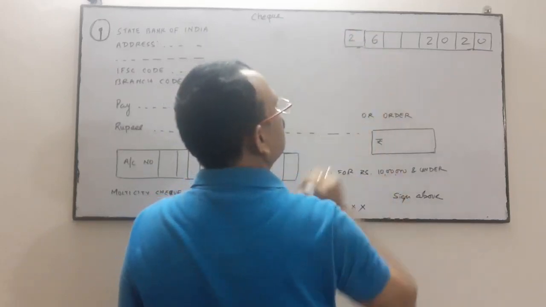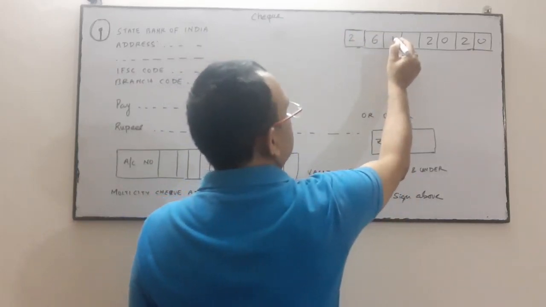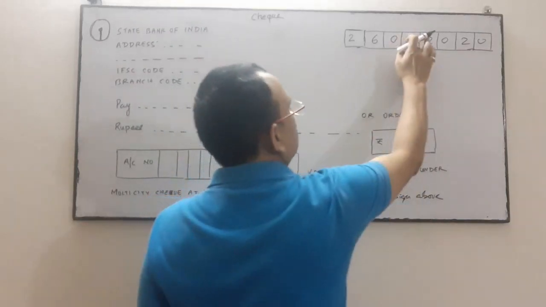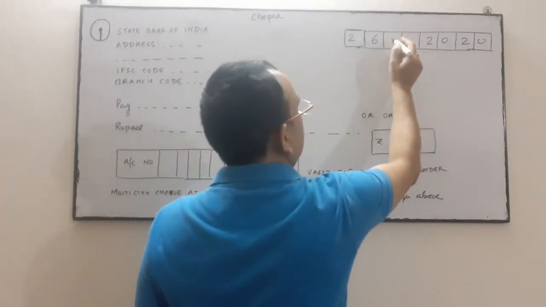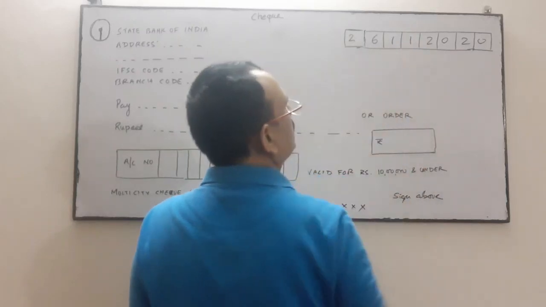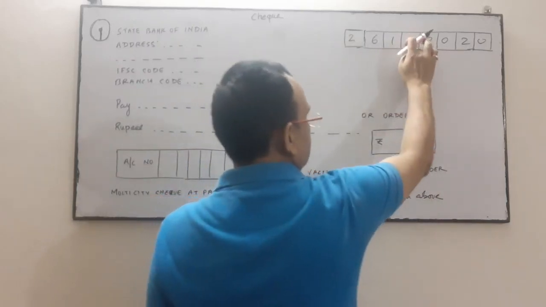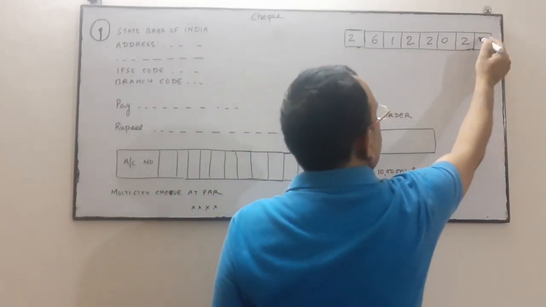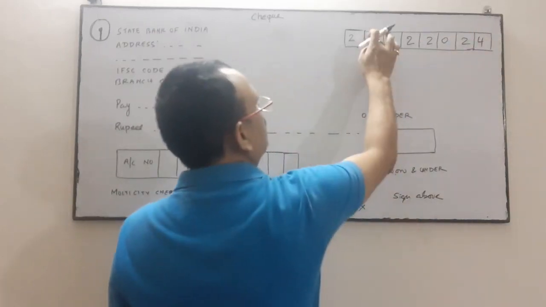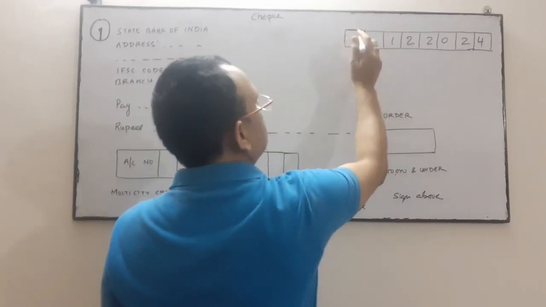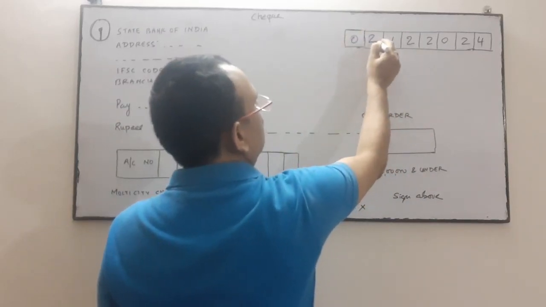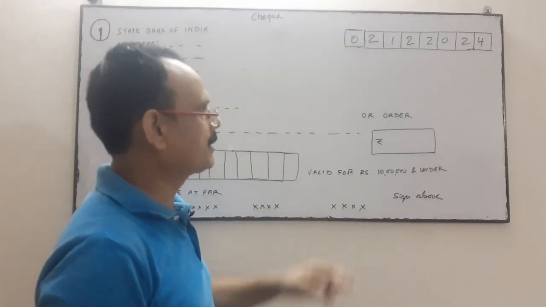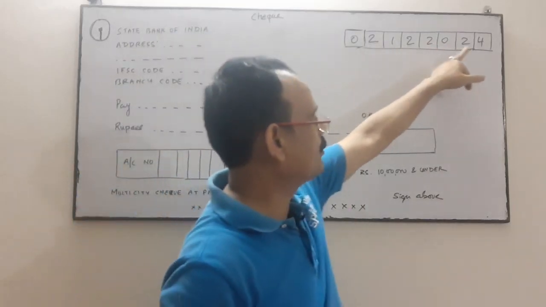For the day, 24 or 26, you write the day. If it is August, you write 08. If it is November, you write 11. If it is December, you write 12. If it is 2024, you write 2024. Suppose it is the 2nd of December, then write 2nd December 2024.